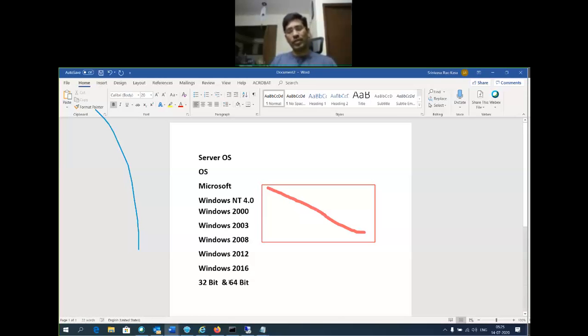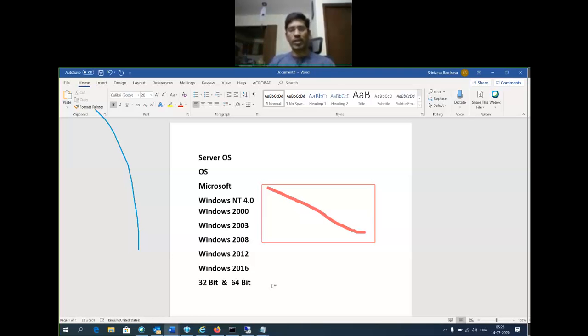Which one to choose depends on the application requirement, because according to the application we select the operating system we need to install.